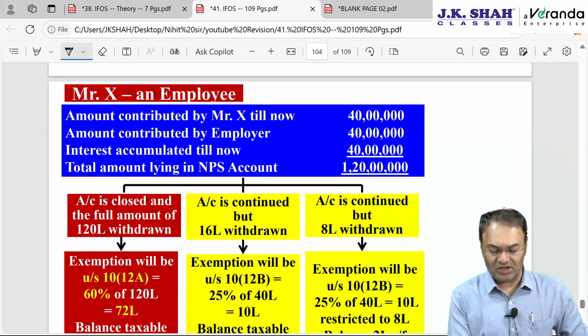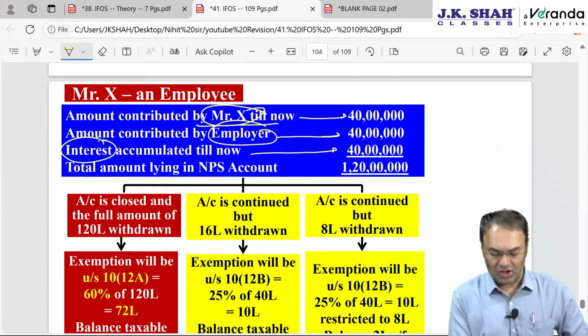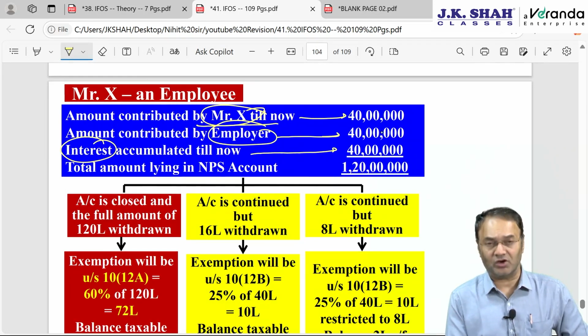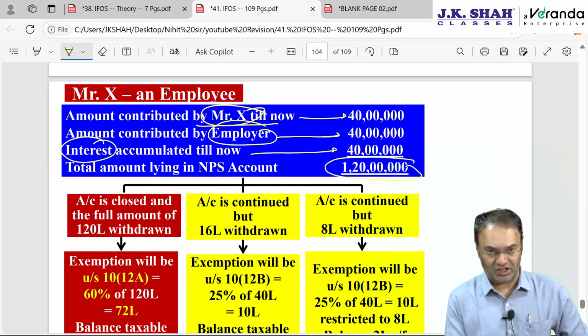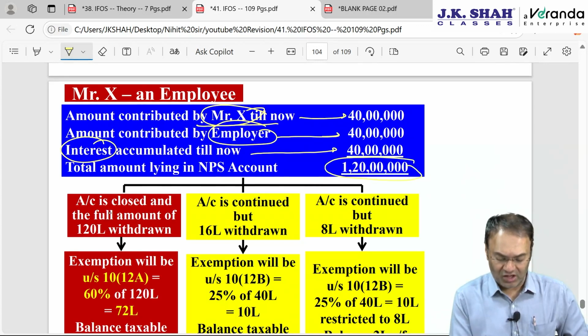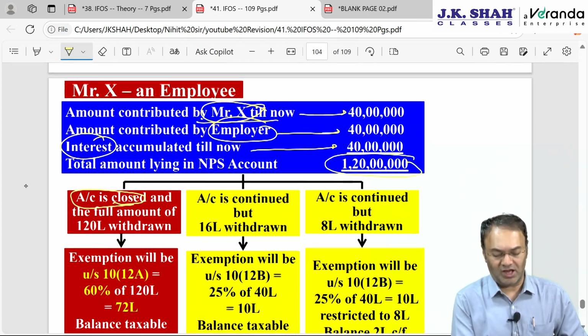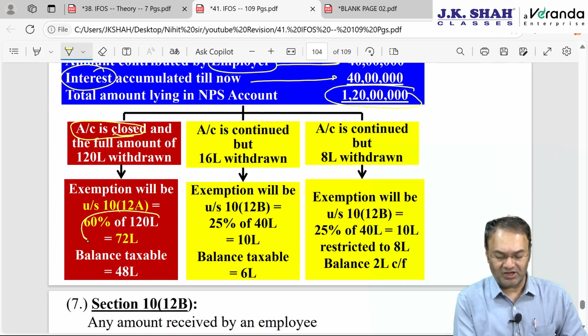For example, he had contributed till now 40 lakh rupees himself, employer had contributed 40 lakh, and interest till now on accumulated balance is 40, total amount is 1 crore 20. If he closes the account and the amount is withdrawn, then 1 crore 20 lakh into 60%, 72 lakh will be exempt, balance 48 taxable.